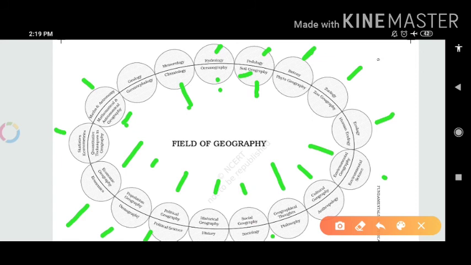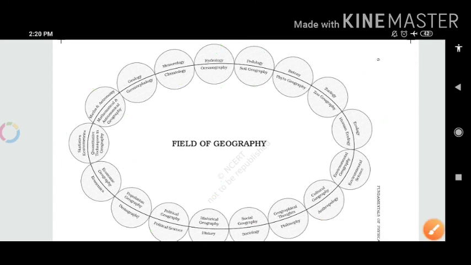Mathematical and astronomical geography is related to astronomy as well as math, because without the help of math we cannot find any particular data. So in this picture we can summarize how vast the field of geography is.